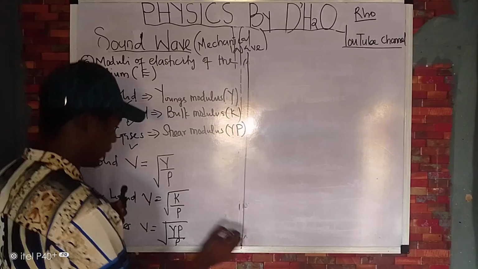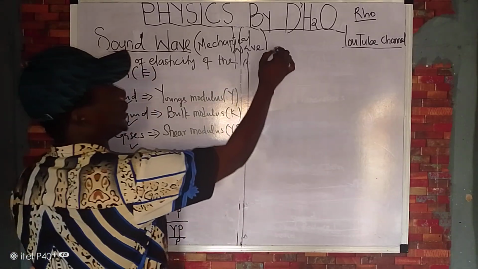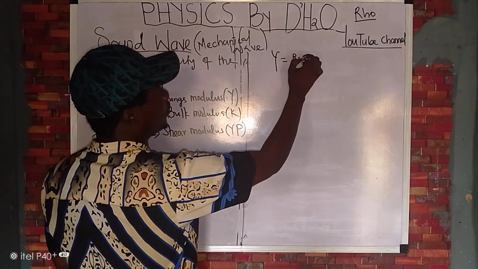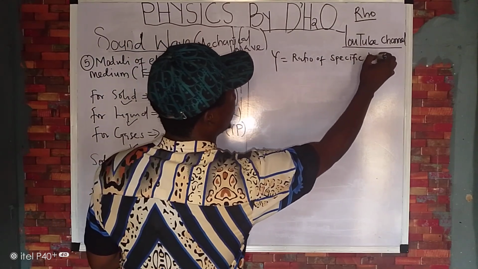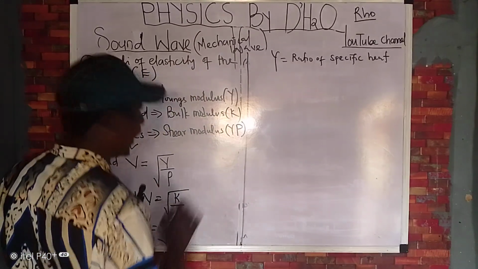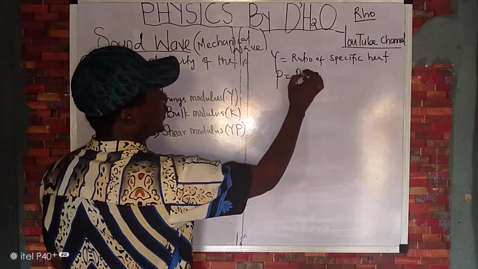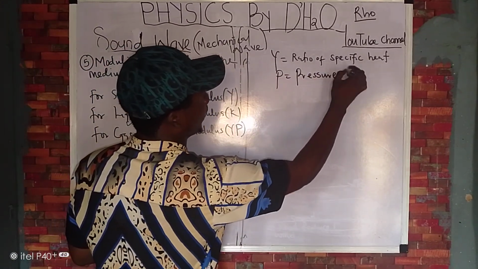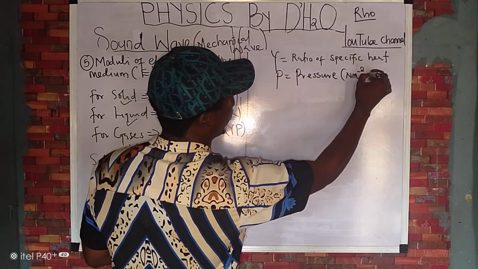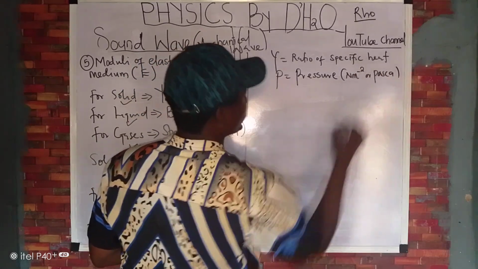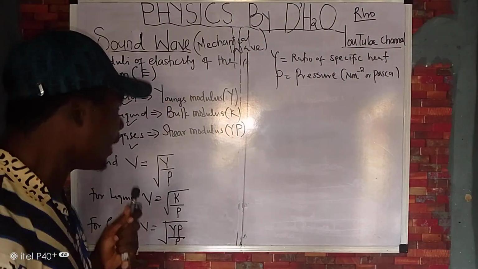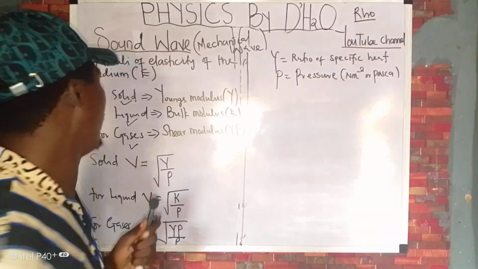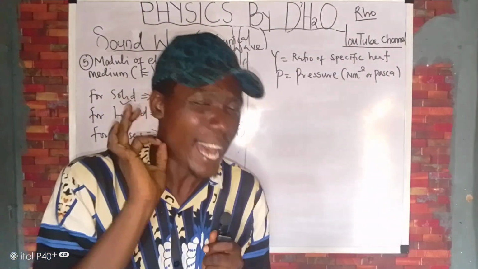Now we have that. Remember what I told you? This guy is called ratio of specific heat. It must be noted. This guy, P, is your pressure. Remember, your pressure can be in Newton per meter square or in Pascal. This must be noted.